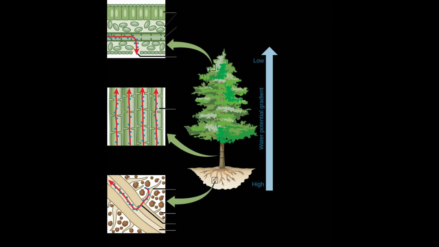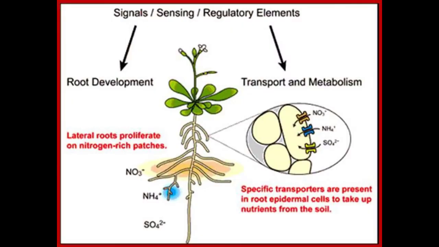Uptake of minerals. Plants depend on minerals from soil for their nutritional requirements. All minerals cannot be passively absorbed by the roots. Two factors account for this. Number one, minerals are present in the soil as charged particles, that is ions, that cannot move across cell membranes, and number two, the concentration of minerals in the soil is usually lower than the concentration of minerals in the root.